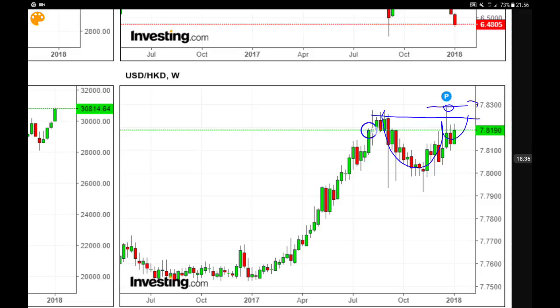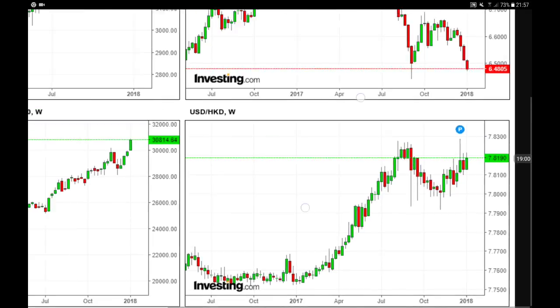First of all, we need to pass that particular trading range over here. That's a zone of turbulence, that's a critical zone. So if you can go much higher, above 7.82, we're gonna go towards 7.83 and much higher. So we remain over here, we are very bullish.